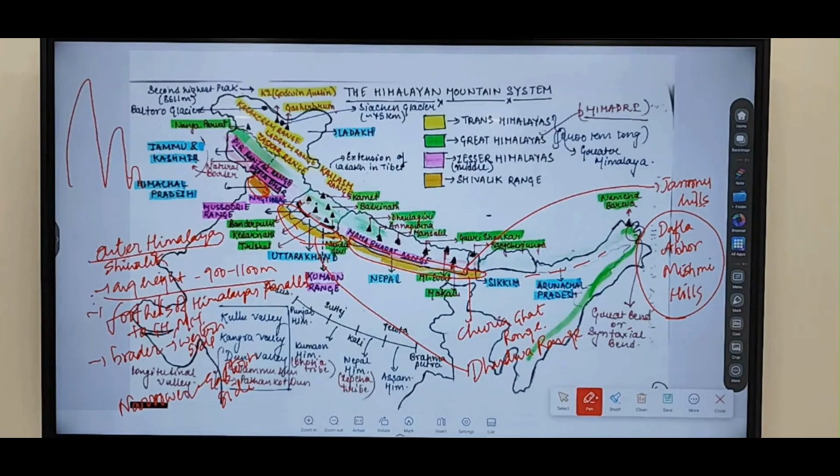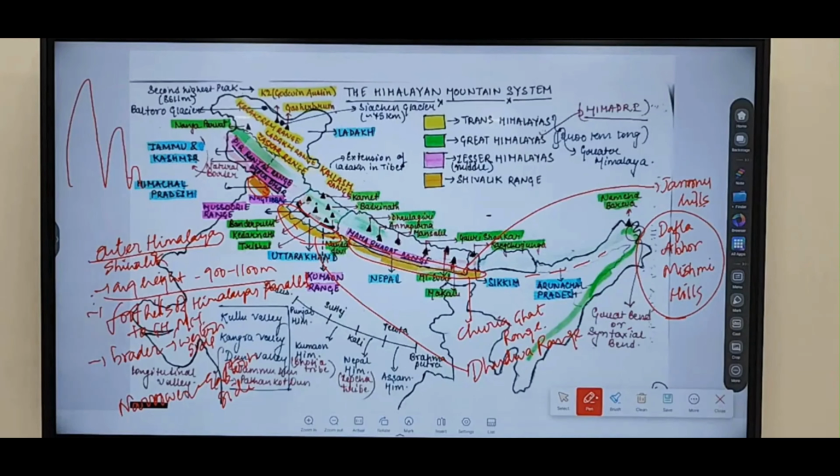We discussed another name for greater Himalayas is Himadri. Another name for middle Himalayas is Lesser Himalayas or Himachal. And the third we discussed, outer Himalayas, is also referred to as Shiwalik. Fine. So this is the important range that you have to keep in mind.